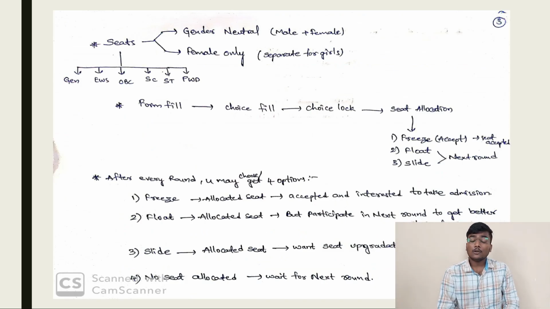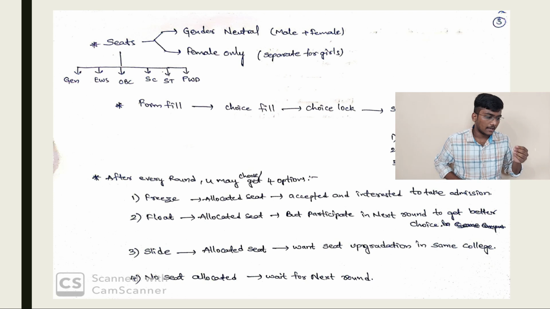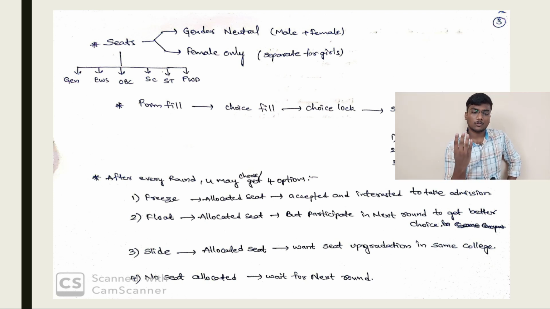After the first round, if your seat is allotted, you will get 3 options, which are freeze, means accept the seat, float, and slide. Float and slide are used to participate in the next round. If you select freeze after a seat is allocated, you need to physically attend. Last year it was physically attending at the nearest counseling center. After every round you may choose from 4 options. One is freeze: allotted seat accepted and interested to take the admission. Float: allocated seat but participate in the next round to get a better choice. Slide: allocated seat, want seat upgradation in the same campus.